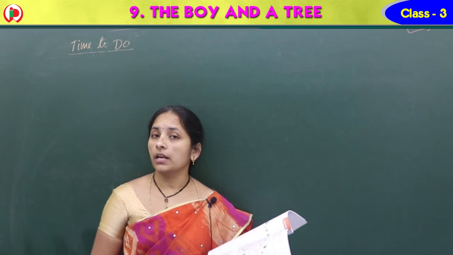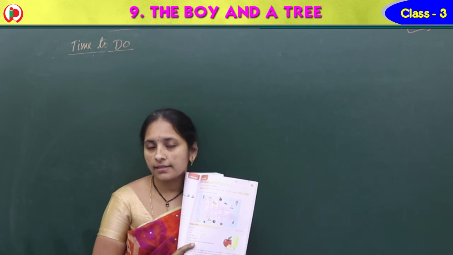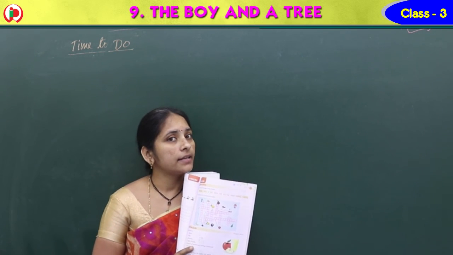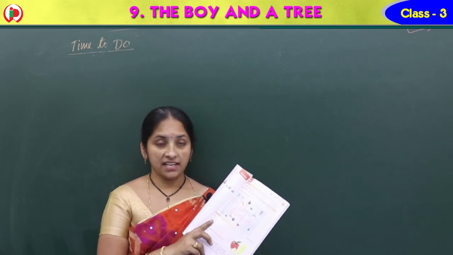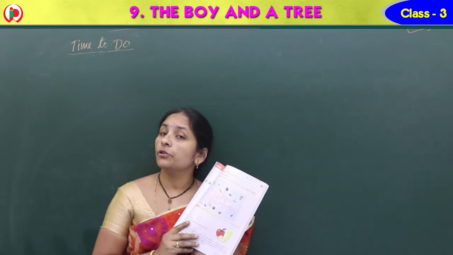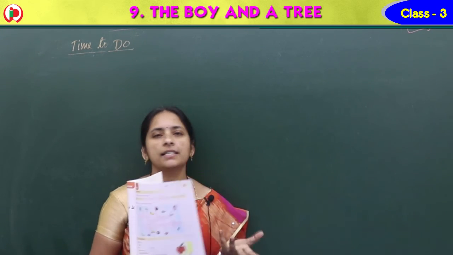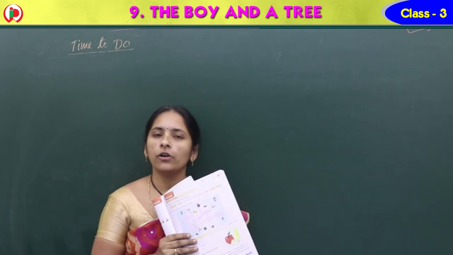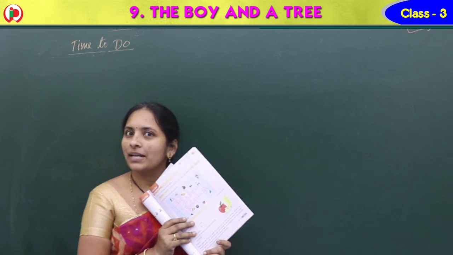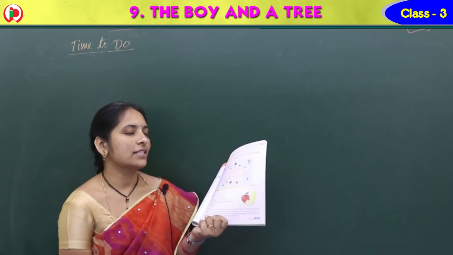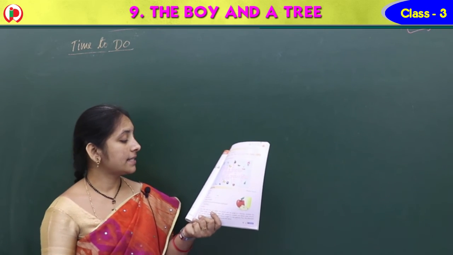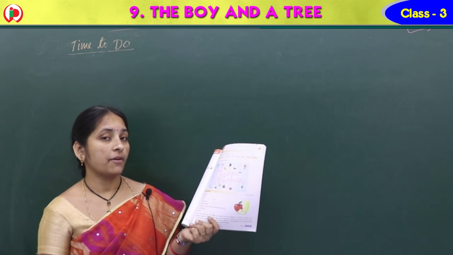Yes, see children, so the last topic in this lesson, the boy and a tree. What do we have? Yes, time to do. Time to do means what can you do? Project work. It's very interesting to you. At home all of you can do, and you can impress your parents also. They feel so happy. So practice this, all of you. Once try this with the help of your mom.